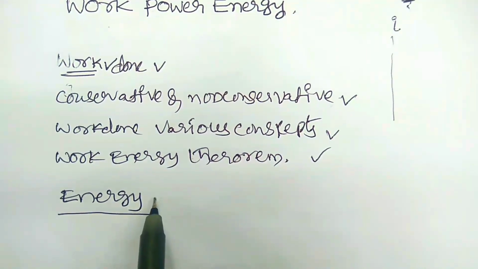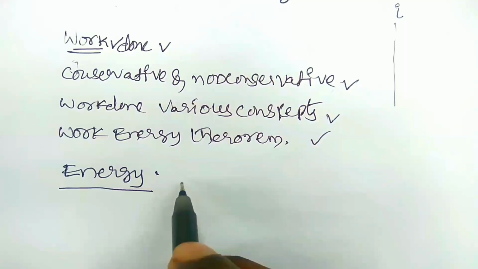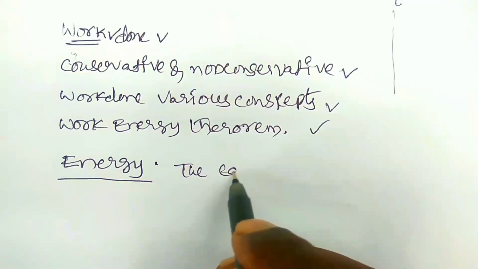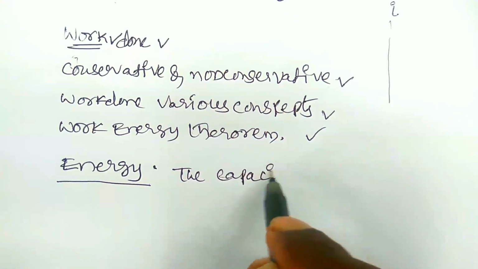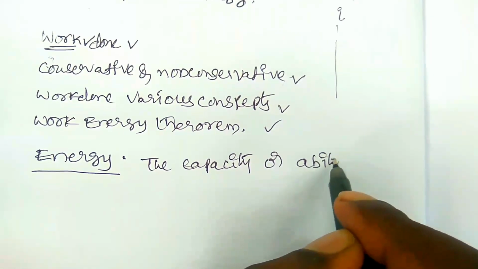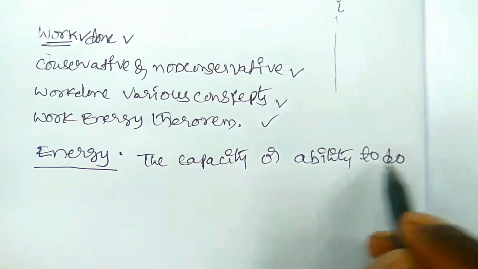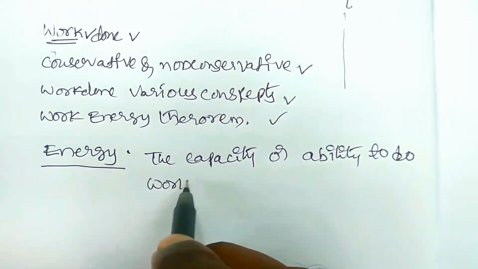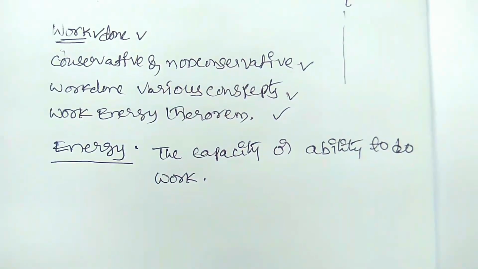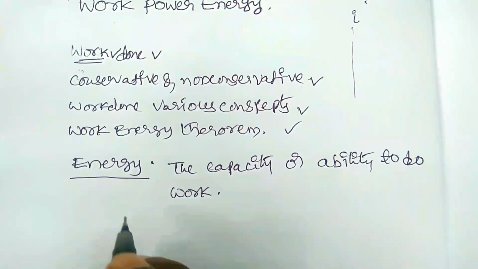Right, energy. Energy is nothing but the capacity or the ability to do work. The capacity or ability to do work is called energy.